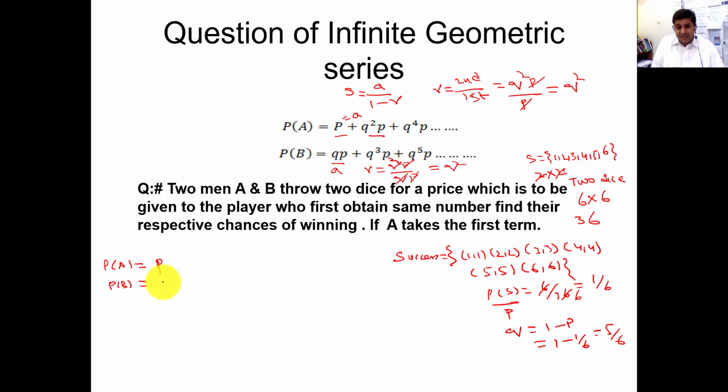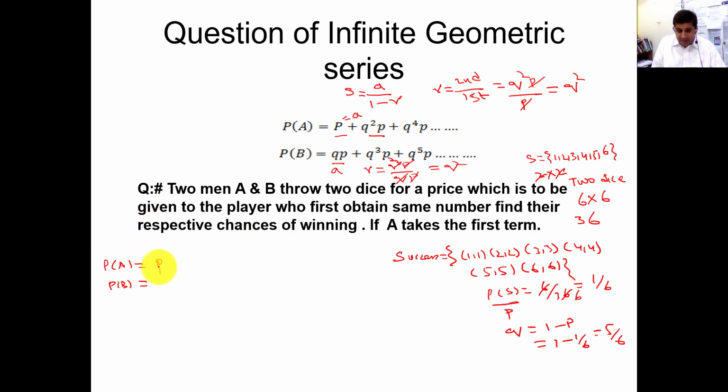But there is a chance that when someone throws two dice, the same number does not appear. Maybe 1 2 appears, maybe 2 3, maybe 3 6, maybe 5 6, maybe 4 3 appears. So you can't say that at the first instance he or she will be the winner.